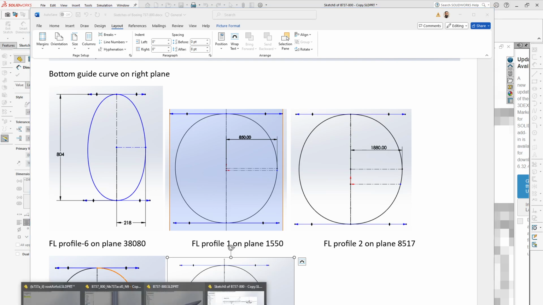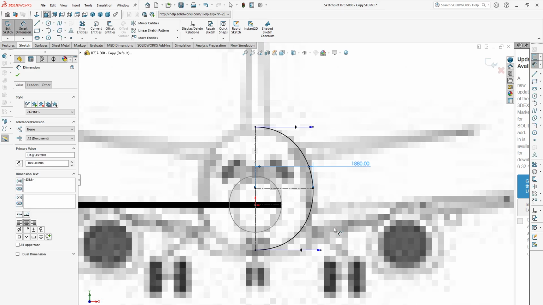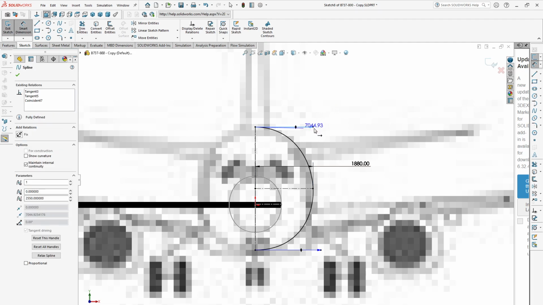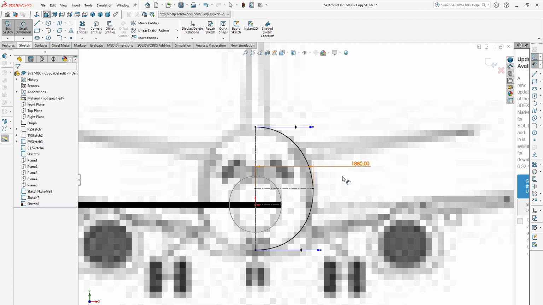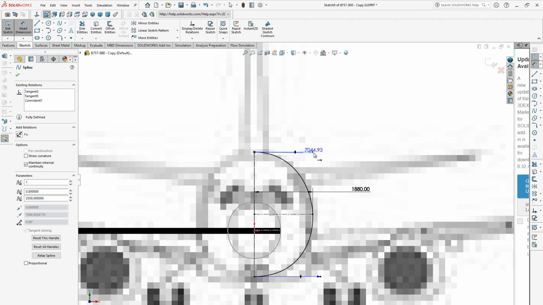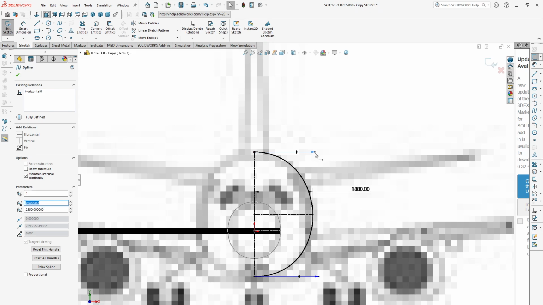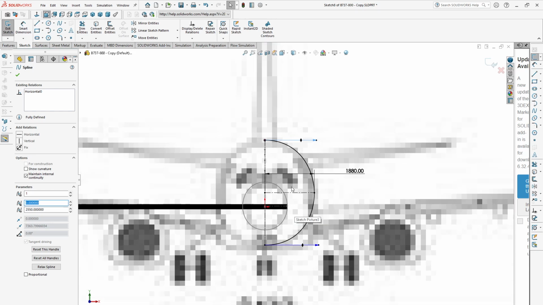You just need to match with this outer shape.